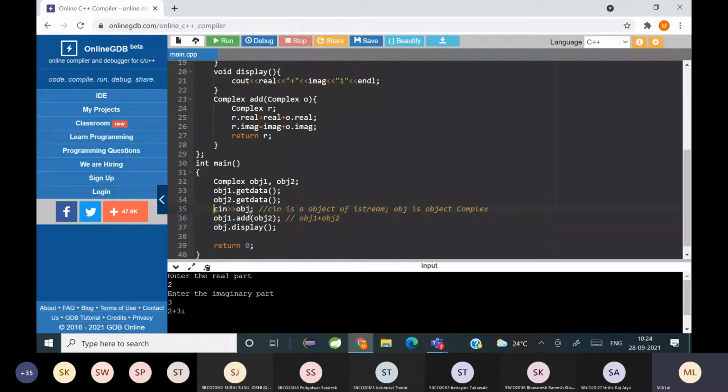Since cin cannot call the object of the class complex, we have to use a friend function in extraction operator overloading. So for overloading of input and output operators, we have to use a friend function. A simple member function cannot be used, because one object belongs to istream or ostream and the other object belongs to our class. Okay, did you understand?